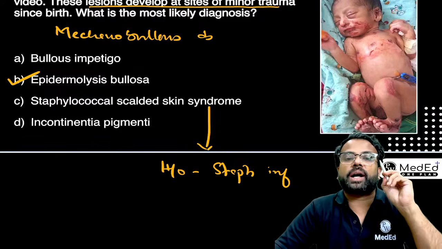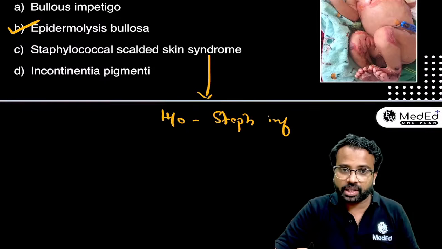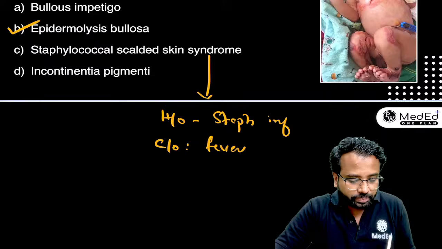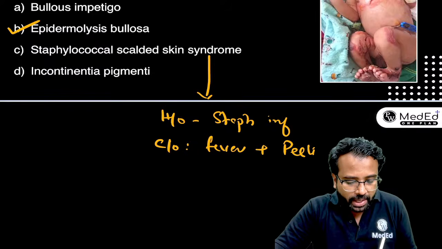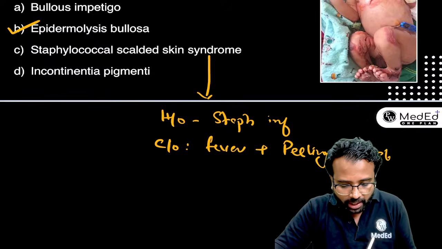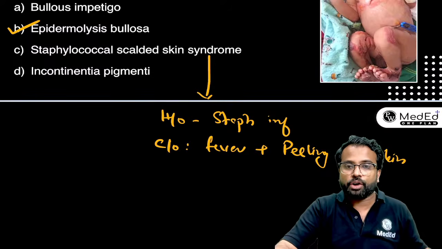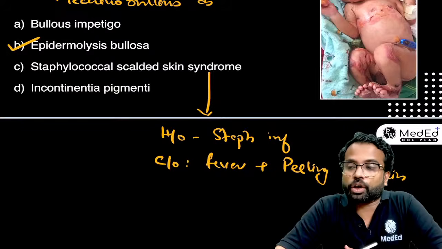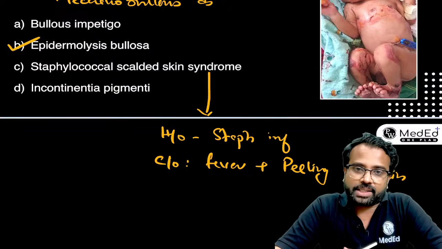After which the child will complain of fever along with peeling of the skin. All these are going to be the symptoms of staphylococcal scalded skin syndrome.